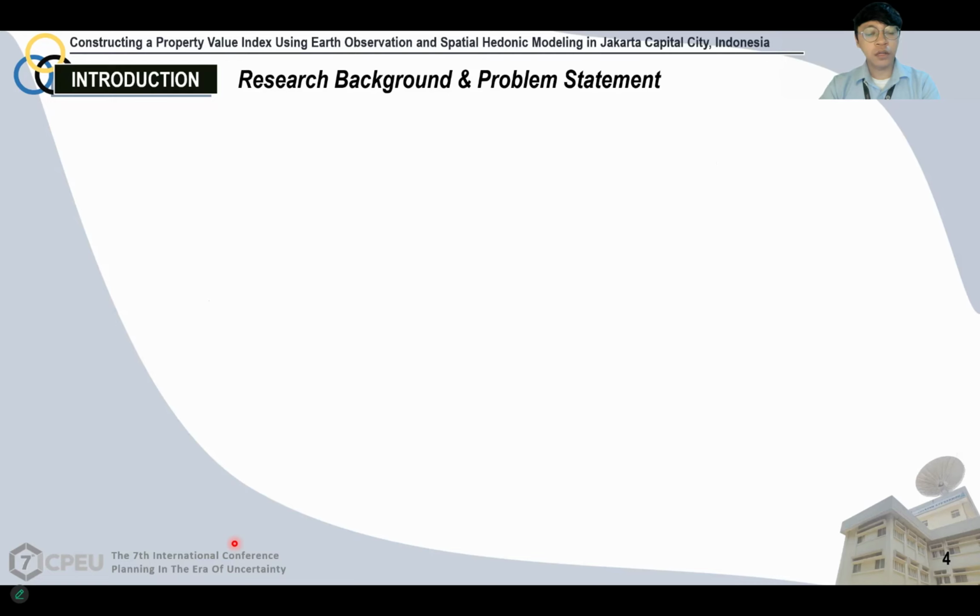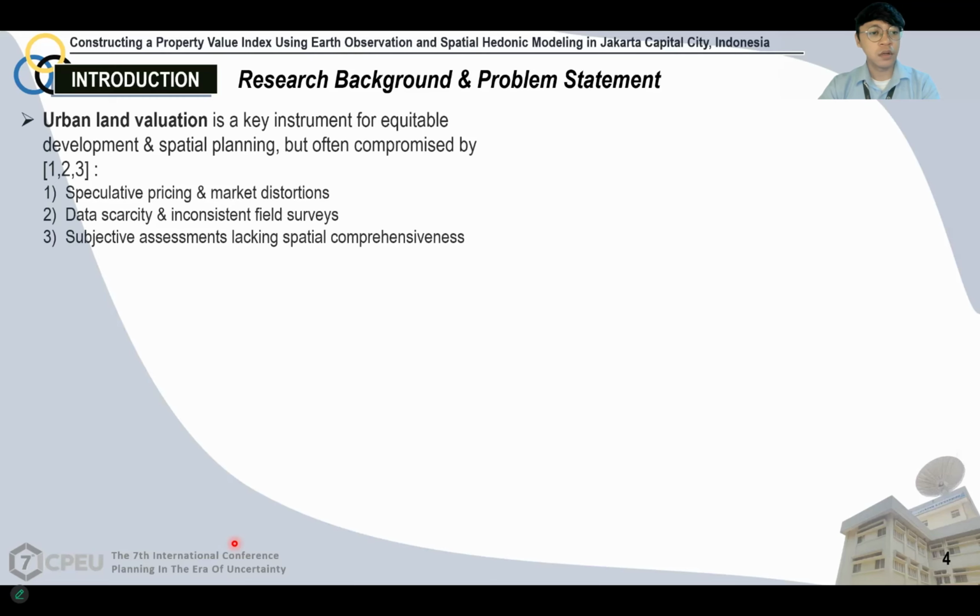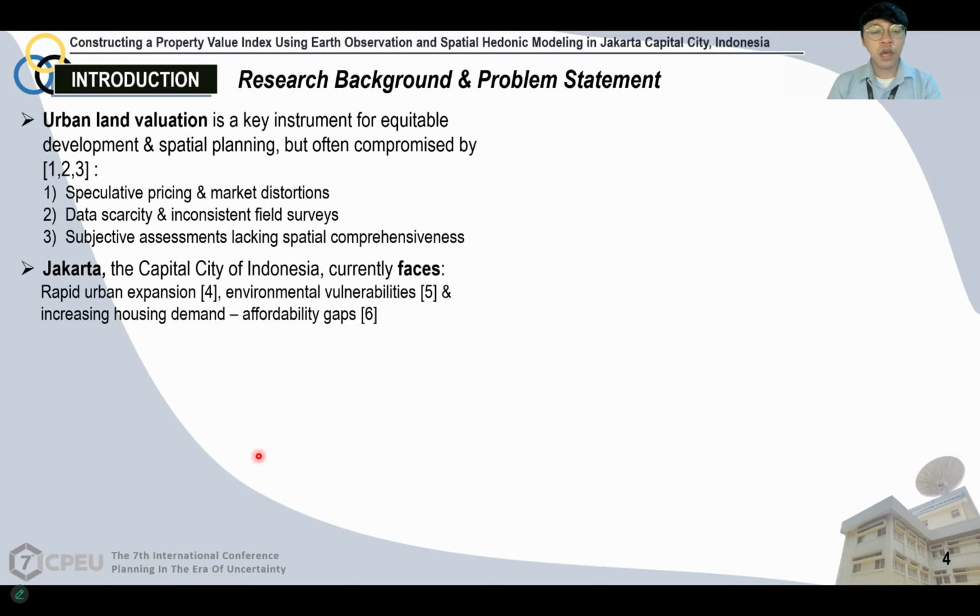Now, for the introduction part, we would like to briefly introduce our research background and problem statement. The first point is that urban land valuation is a key instrument to promote equitable spatial planning, but it's often compromised by these 3 issues, namely speculative pricing, data scarcity, and subjective assessment, which lacks spatial comprehensiveness. Jakarta, as the capital city of Indonesia, is currently facing some issues ranging from rapid urban expansion as well as increasing housing demand with affordability gaps.